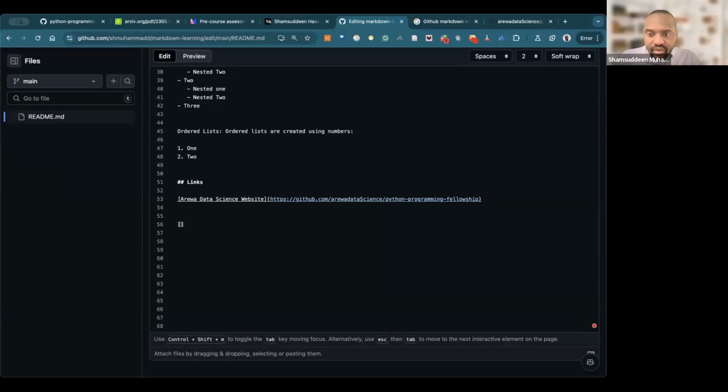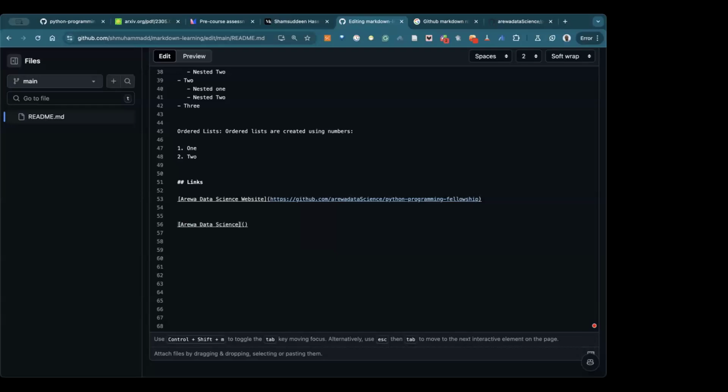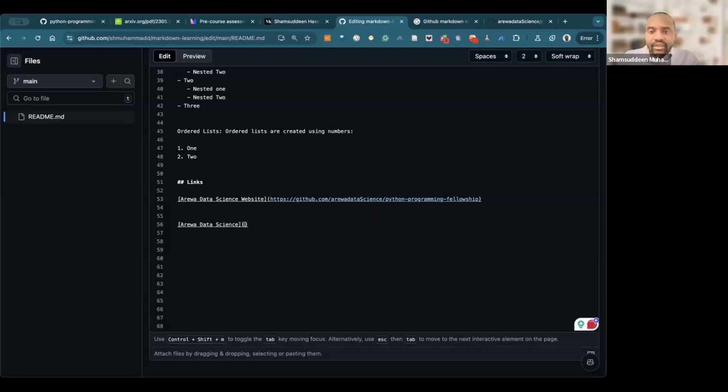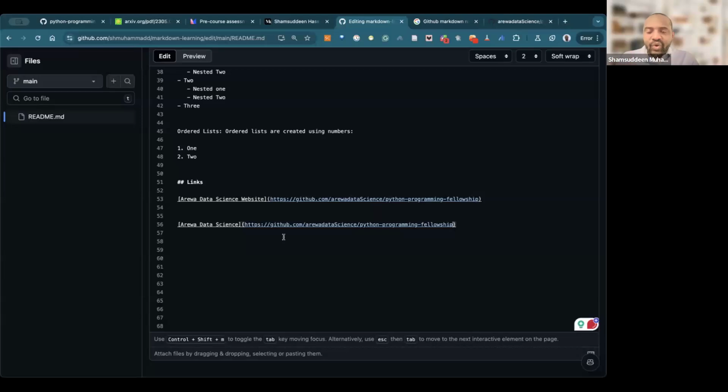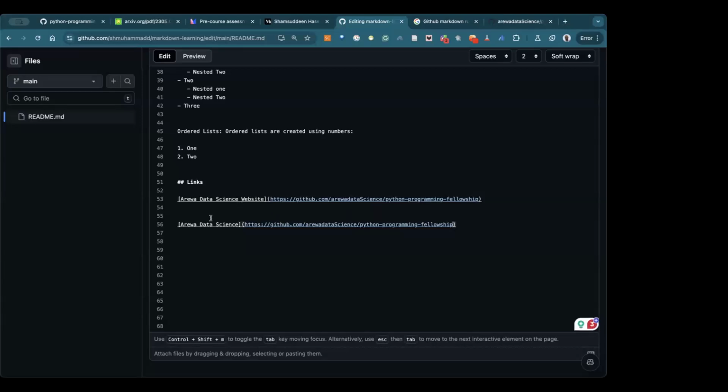Can you repeat the procedure again, please? Okay, you do this, the first one. You do this, the second one. We know what this is, square bracket and parenthesis, right? You put the text you want to click here, Ariwa Data Science. That's not curly bracket, it's just parenthesis. The first one is square bracket. It doesn't matter what anyone is called. Let's move on.